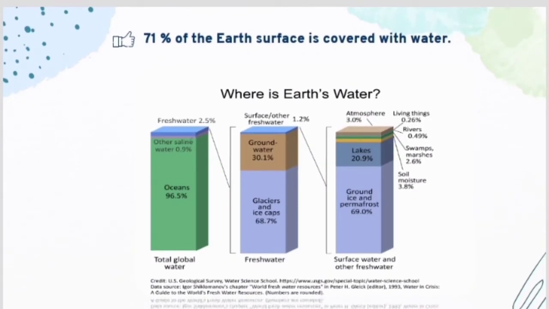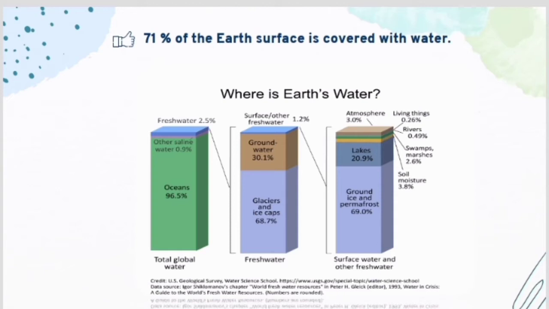These are the things we are going to learn from this lesson. 71% of the earth's surface is covered by water. The ocean water is about 96.5%. In that, 0.9% is the saline water and the fresh water is 2.5%. The fresh water we are going to see in an elaborate manner. The fresh water is divided into three types: the surface water, the groundwater and the glacier.